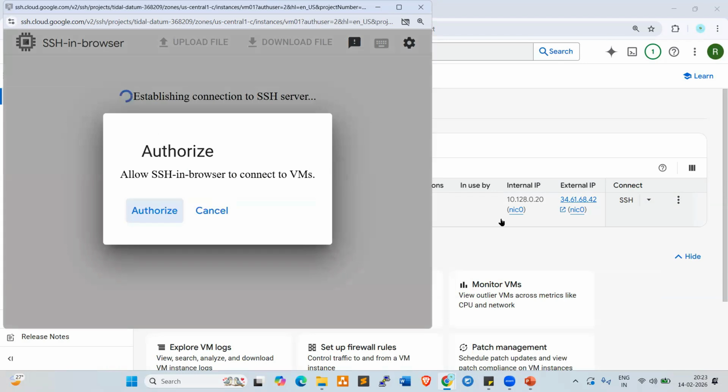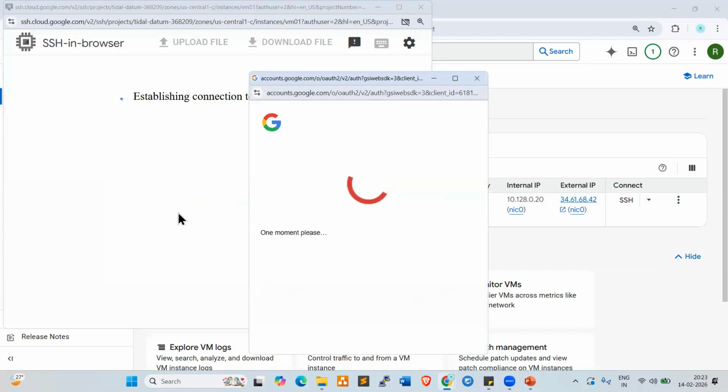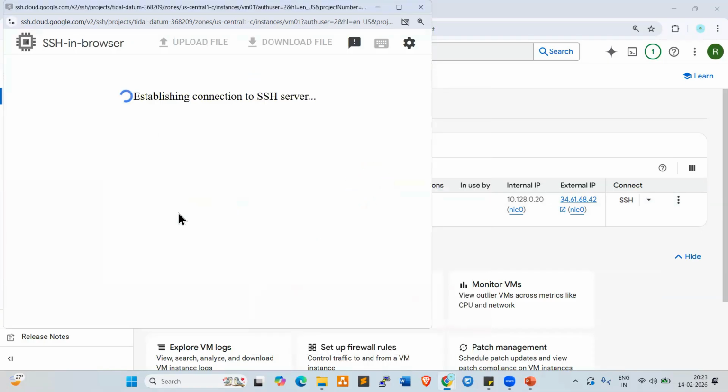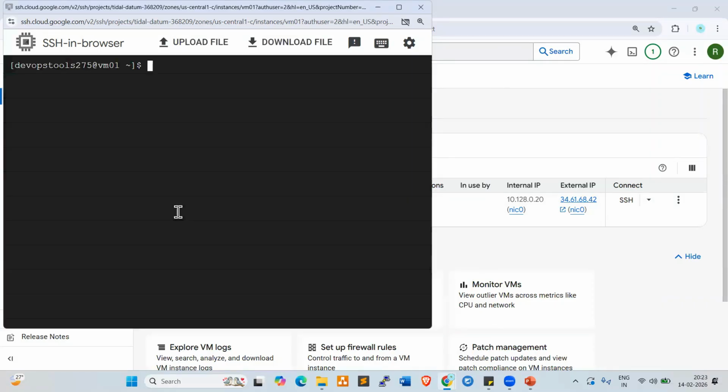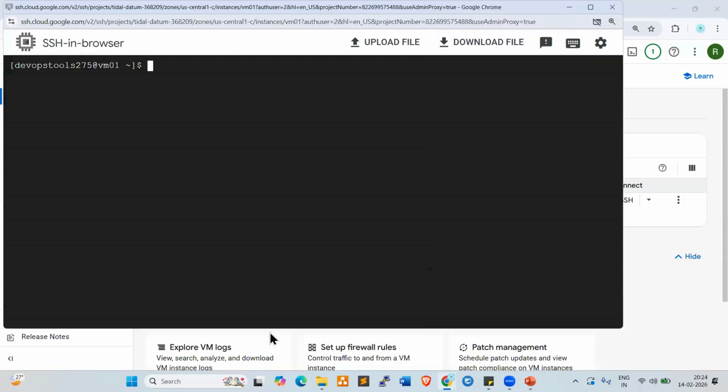Click on authorize. Now I'm able to connect. Look at here, everyone. I'm able to connect.